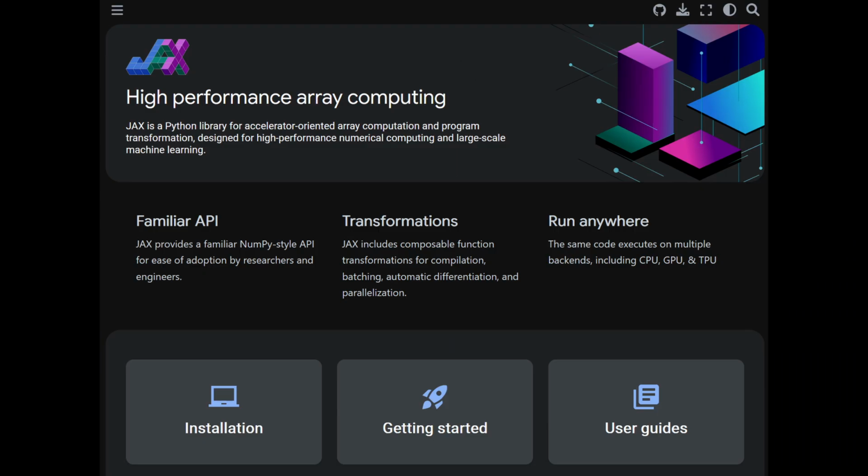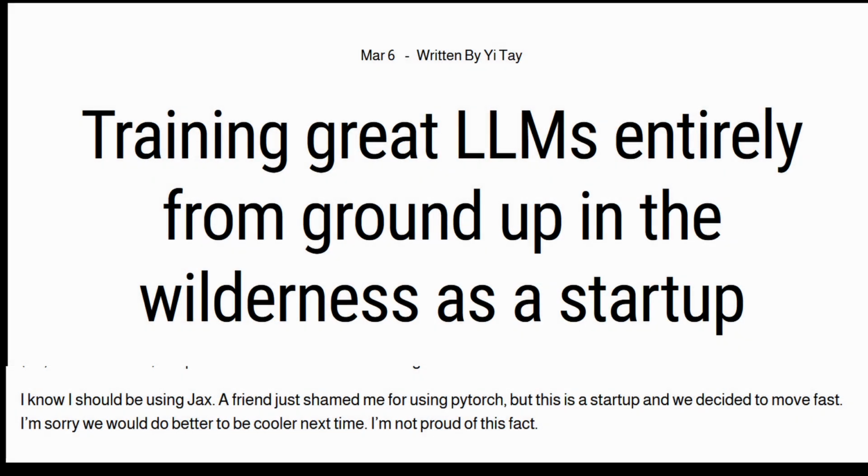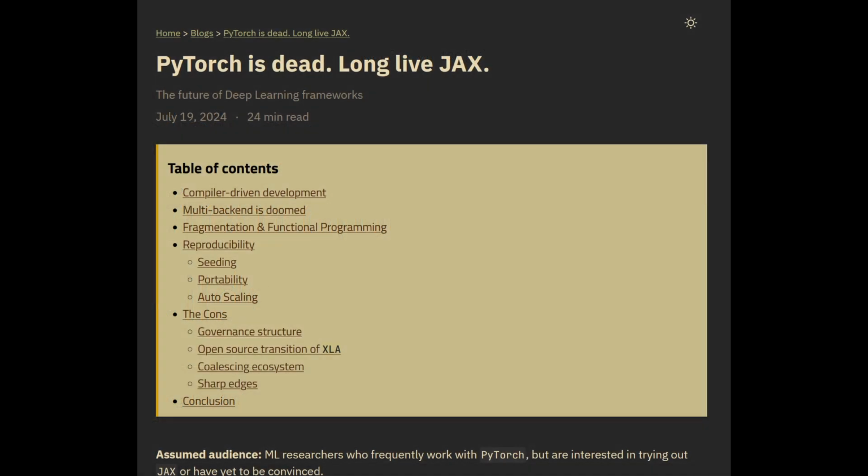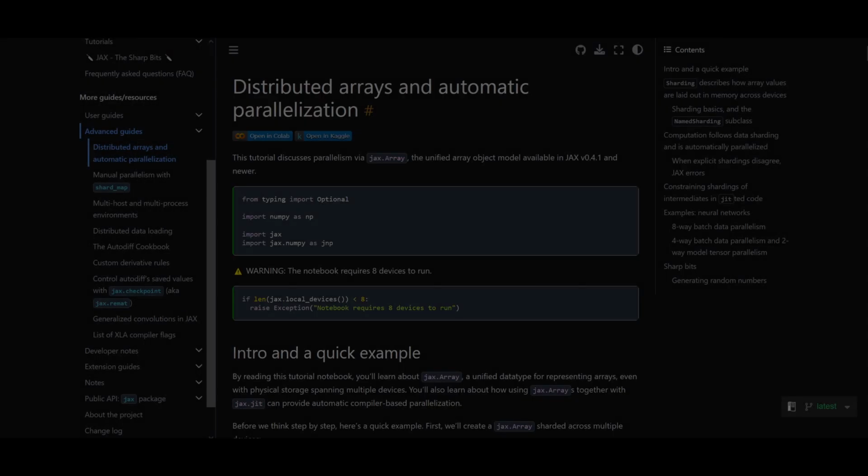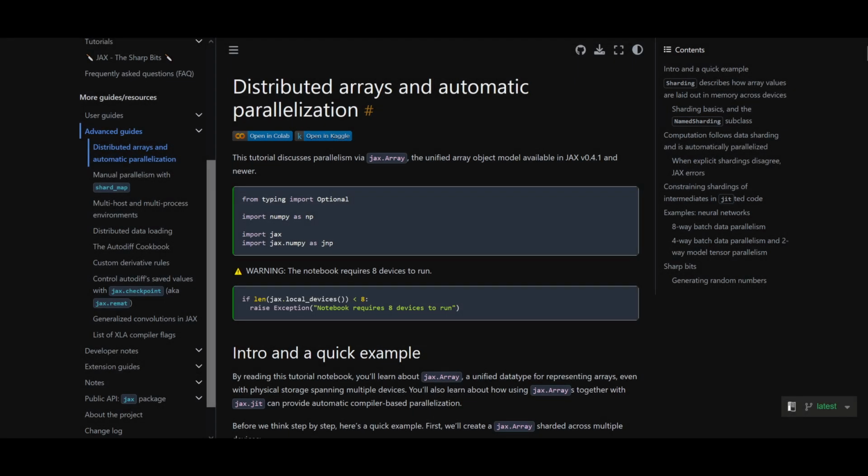JAX has also made big waves in the LLM and NLP circles. Many major LLMs were developed using JAX, and it's definitely disrupting PyTorch in this area. There are a variety of reasons for this. One of the most notable is the relative ease of distributed training. JAX makes things such as multi-device data parallelism trivial, and not just trivial in the way that you might have to install another package and use their magic commands that are opaque but only work in very niche use cases, but actually integrated into the design philosophy of the DSL.